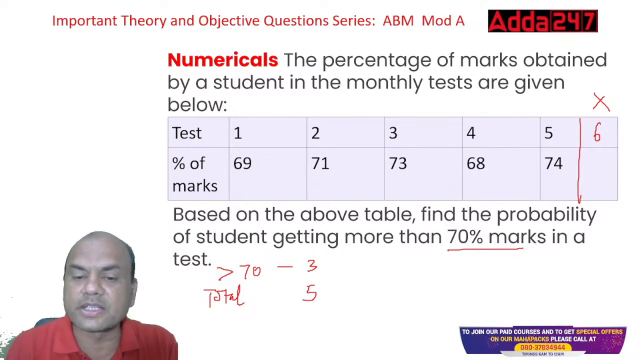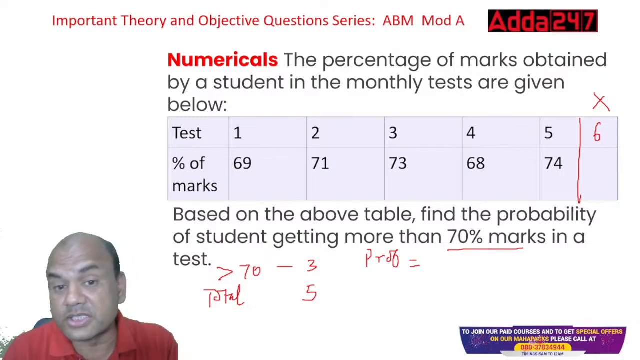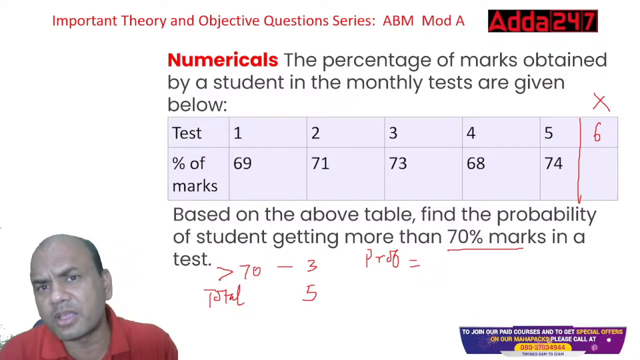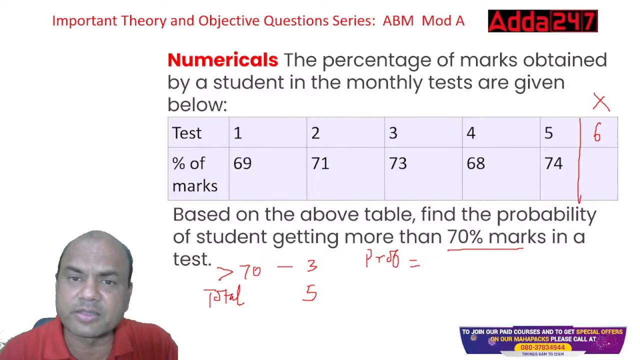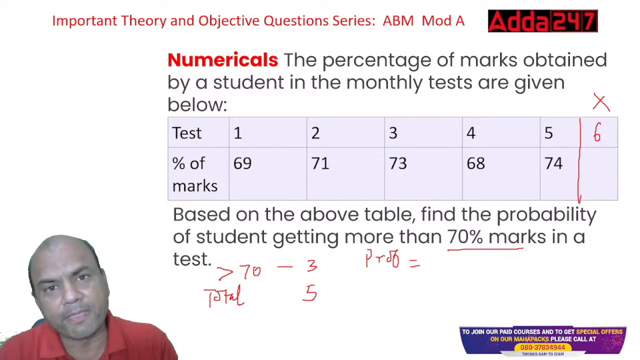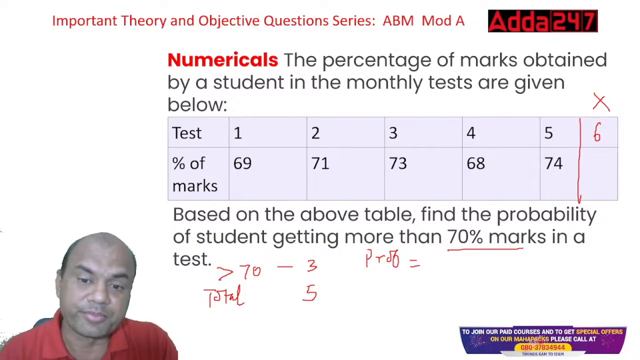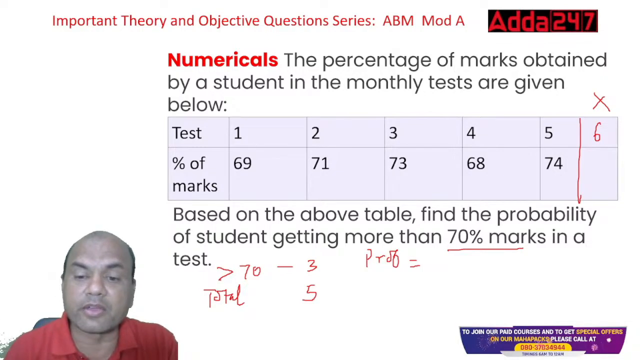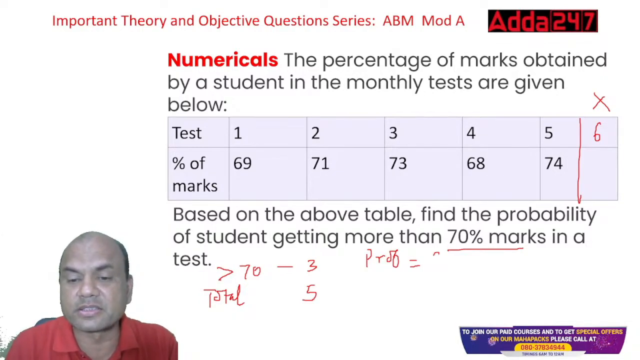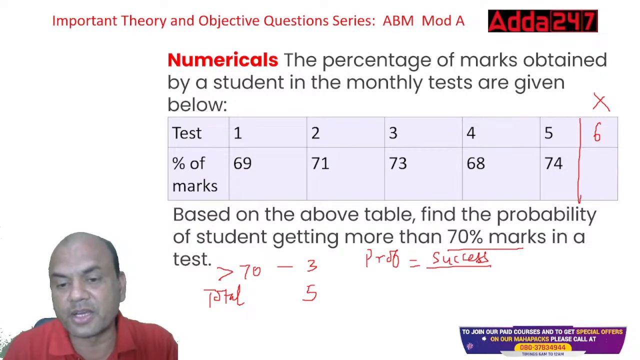Probability is always success. You'll say, sir, this question is from probability, how come in this estimation chapter? Remember, all these questions are interlinked. They can be asked anywhere. So probability equals success upon sample space, right?